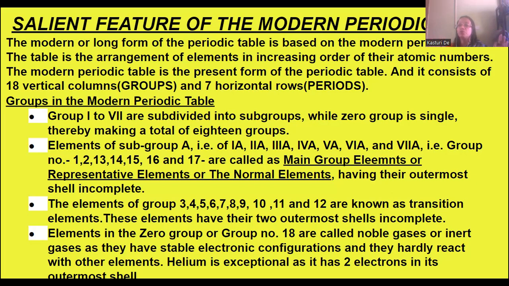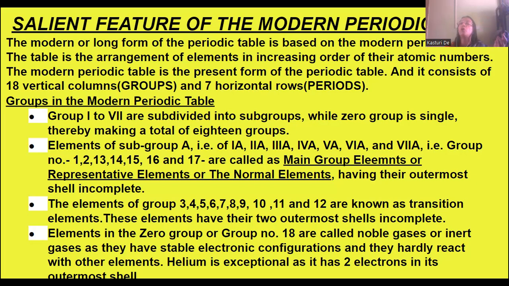Having their outermost shell incomplete. Okay. The elements of groups 3, 4, 5, 6, 7, 8, 9, 10, 11, and 12 are transition elements. Those groups are transition elements, and they have 2 outermost shells incomplete. Representative elements have their outermost shell incomplete. In case of transition elements, they have 2 outermost shells incomplete.